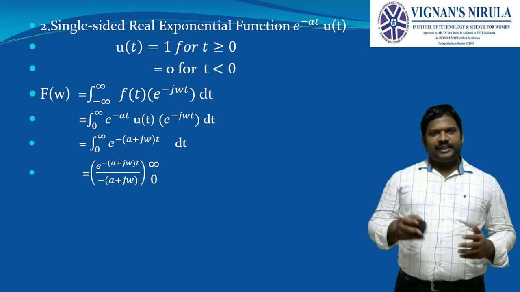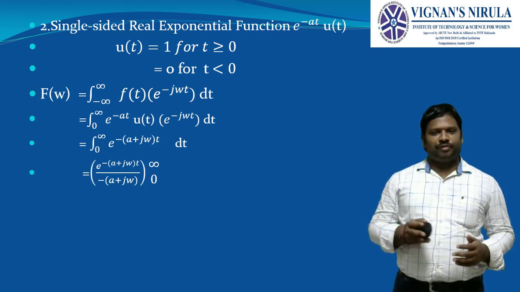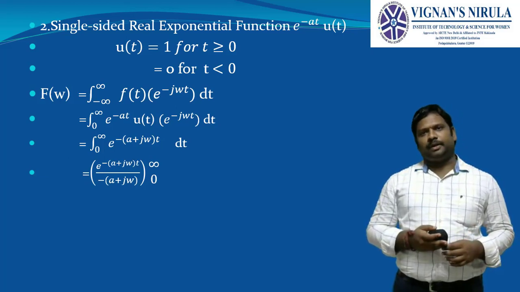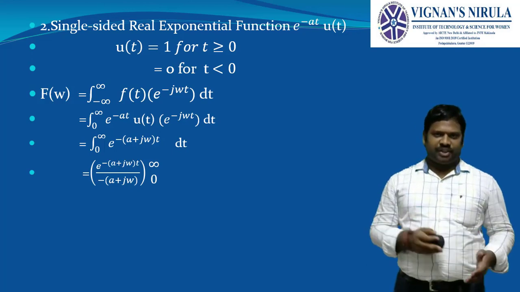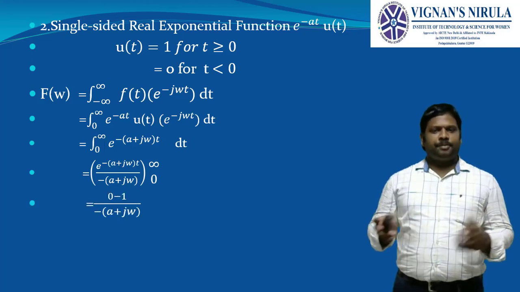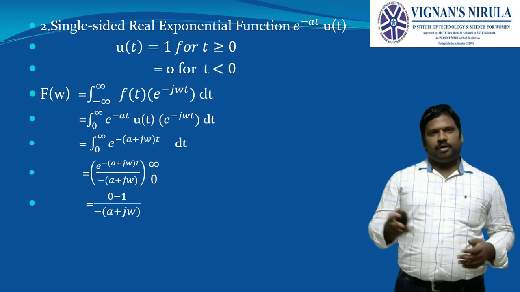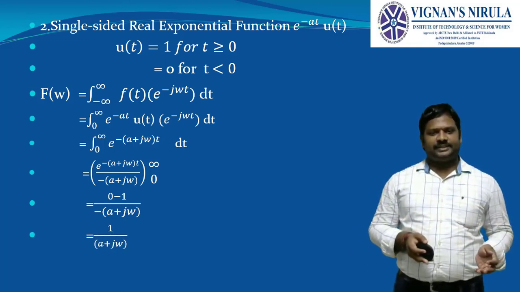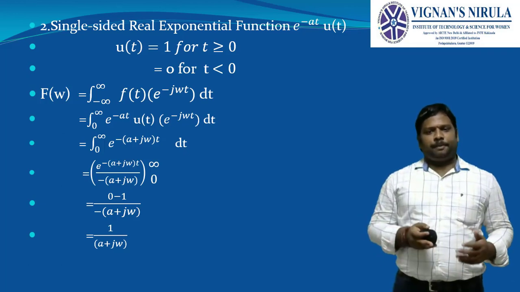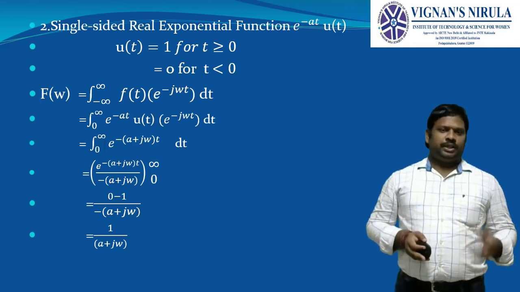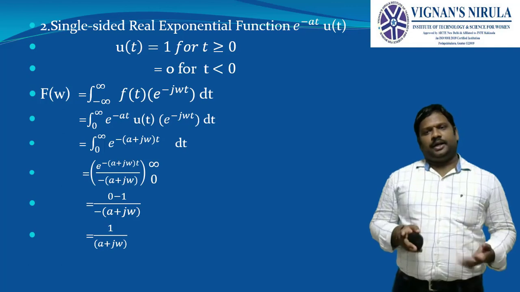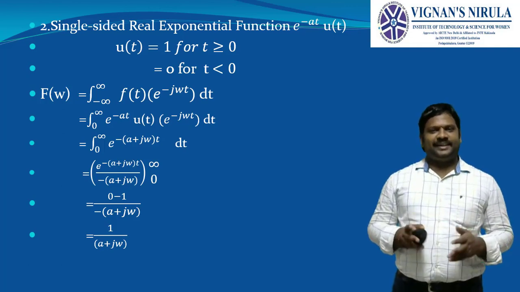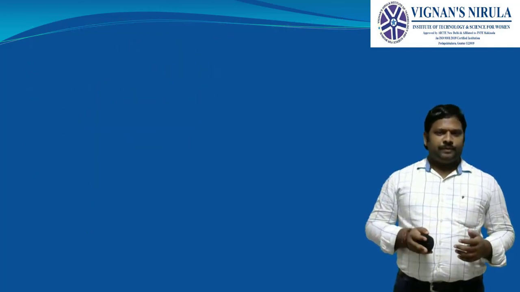Applying the limits, when we substitute the upper and lower limits, e power minus infinity is 0 and e power 0 is 1. Then 0 minus 1 by minus of (a plus j omega). Minus minus gets cancelled, which is equal to 1 by a plus j omega. That is, 1 by a plus j omega is the Fourier transform of the single-sided real exponential function.